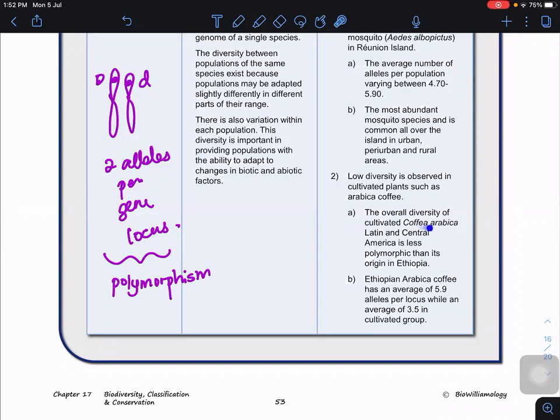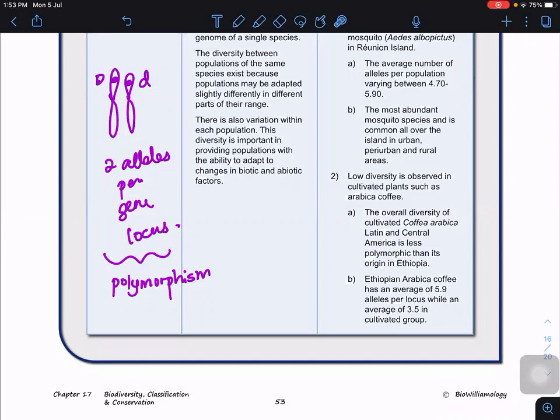So if you compare, the cultivated Arabica coffee in Latin and Central America is less polymorphic than the origin in Ethiopia. Because cultivation means that we choose the desired characteristics. I want this to continue, so I don't care about the others. So it may lead to less genetic diversity because of homozygosity.